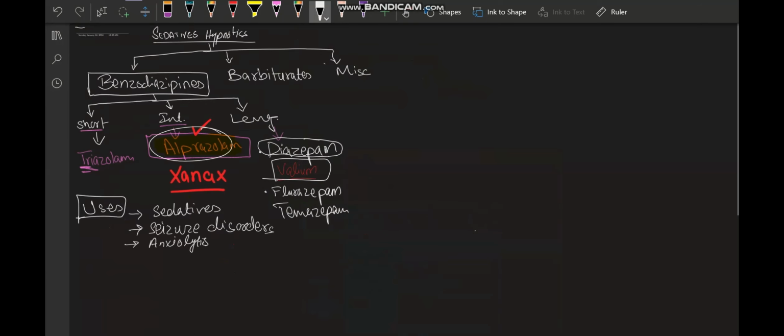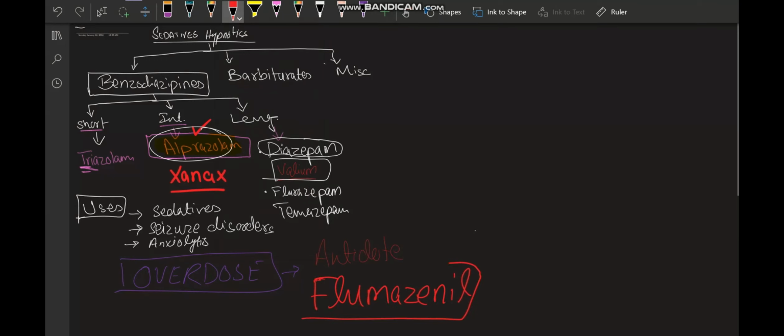After knowing the uses of this drug, what we also need to know is what happens if we take it in an overdose. Sleeping pill overdose is not very unheard of. In that case, we have to give an antidote, that is flumazenil. Now, one thing you need to know about flumazenil is that it can act as an antidote for benzodiazepines but not for barbiturates because of different receptor sites on the GABA receptor.